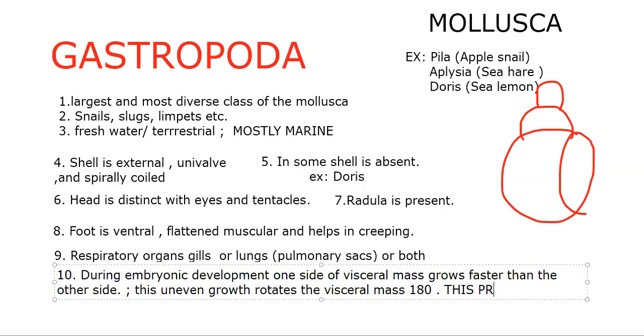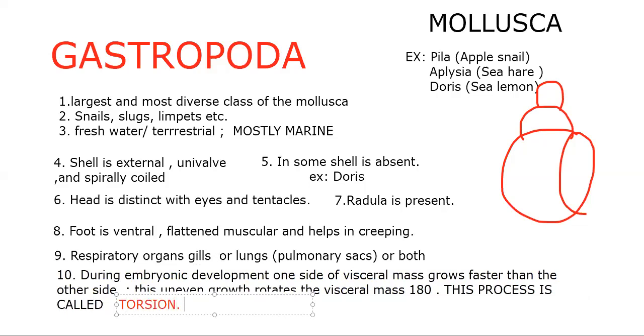This process is called torsion. A very, very important feature to be remembered. Torsion results in a bilaterally symmetrical larva becoming an asymmetrical adult. So that's the gastropod feature.